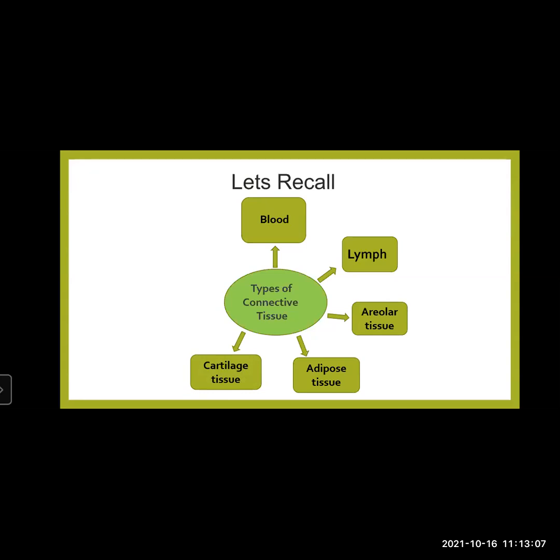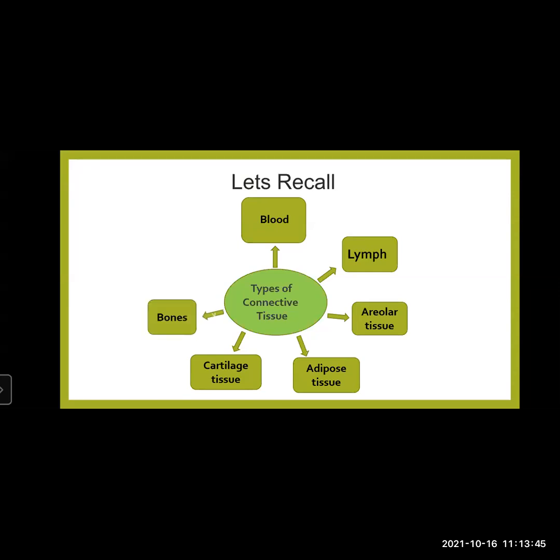Then you have the cartilage, which is solid connective tissue. This is also made up of fibers and chondrocytes. Where is it present? It is located in between the joints, so that it avoids the friction of the bones at the joint. It is present at the nose tip and the ear pinna, giving the particular shape of our nose or the ear pinna.